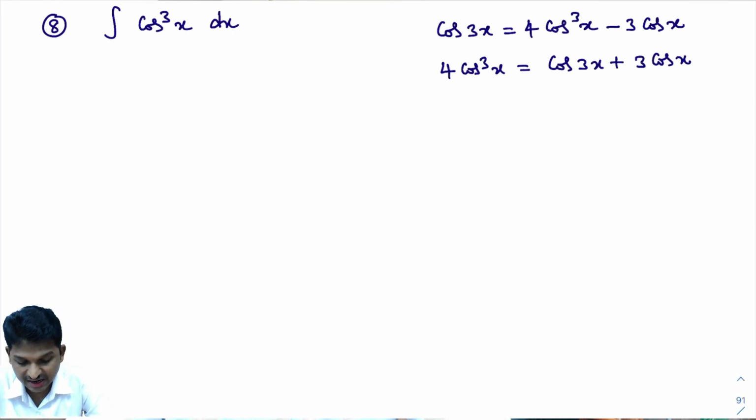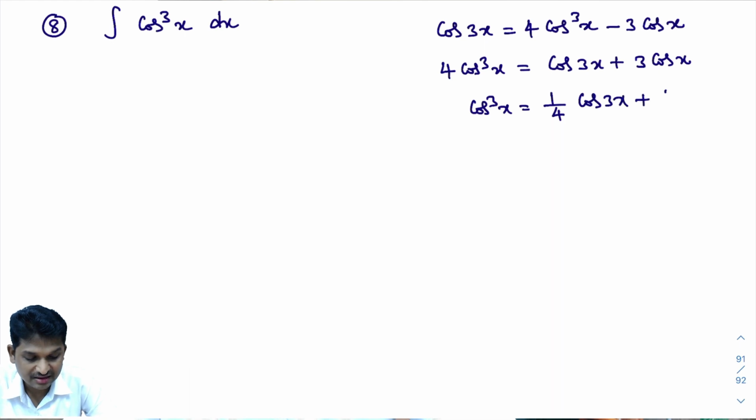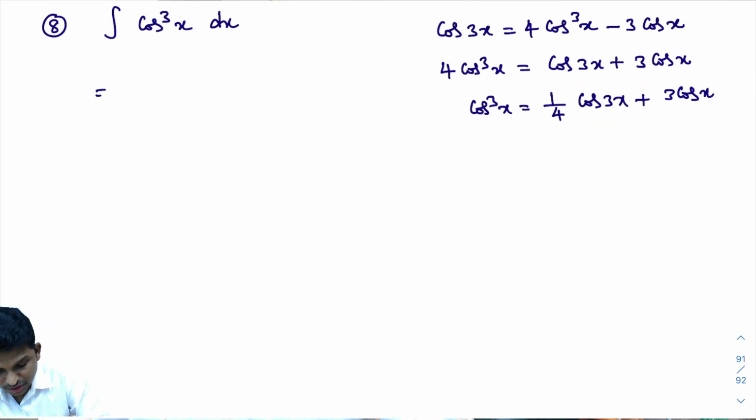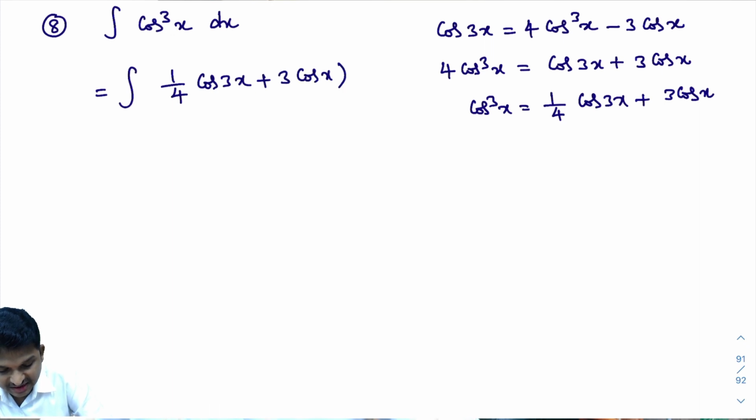What I need actually? I need cos cube x, right? What is cos cube x? You divide this complete equation by 4, then you will get cos cube x. Cos cube x equals 1 by 4 into cos 3x plus 3 cos x, right? So now, in place of cos cube x, I'll write this information. That equals the integral of 1 by 4 into cos 3x plus 3 cos x dx.